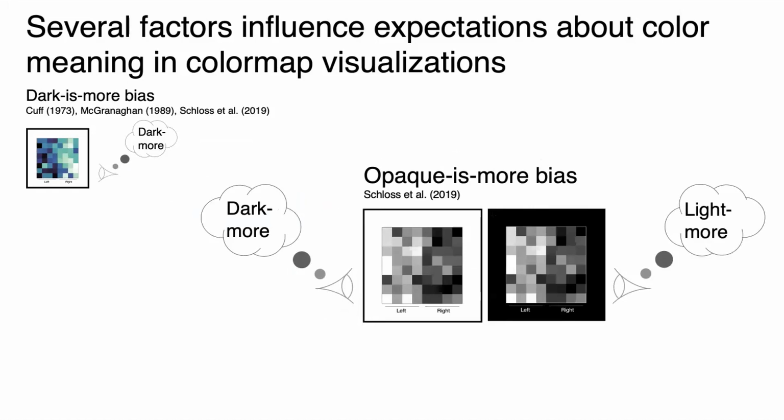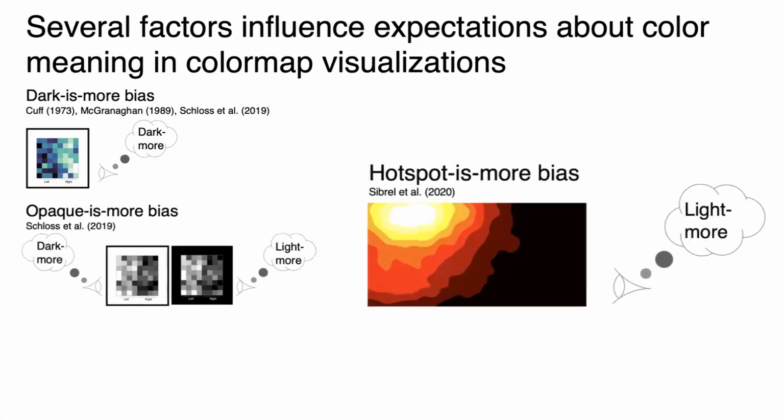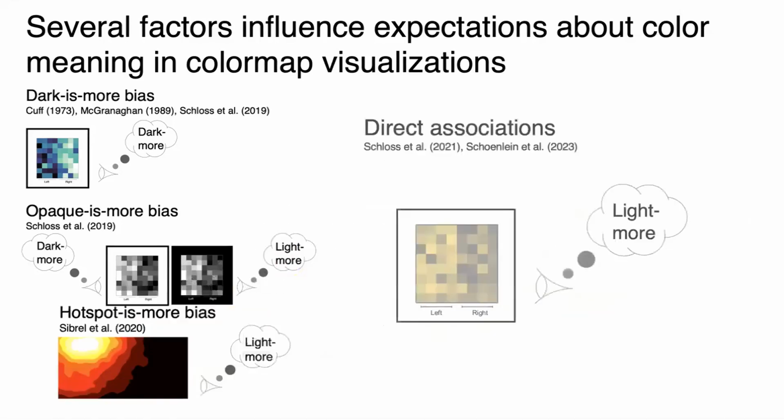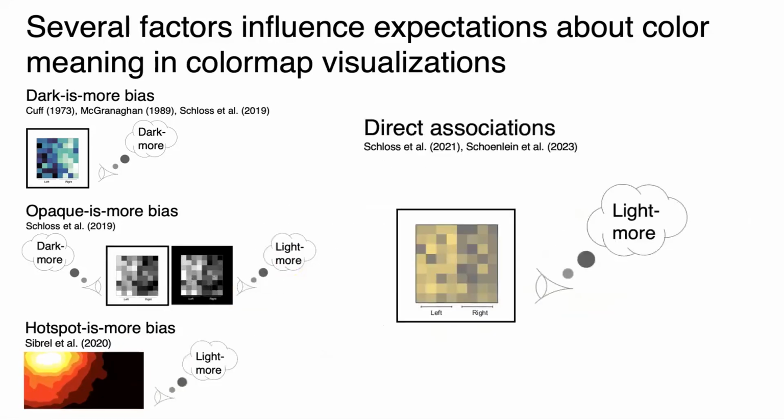On black backgrounds, the two biases conflict because lighter colors appear more opaque, so people are more likely to infer that lighter colors mean more. The hotspot is more bias leads to the inference that regions appearing as hotspots map to more. When a hotspot is light, people expect lighter colors to mean larger quantities, but only when the hotspot is very salient. Finally, direct associations lead to the expectation that colors strongly associated with the domain concept represented in the visualization map to larger quantities of that concept.